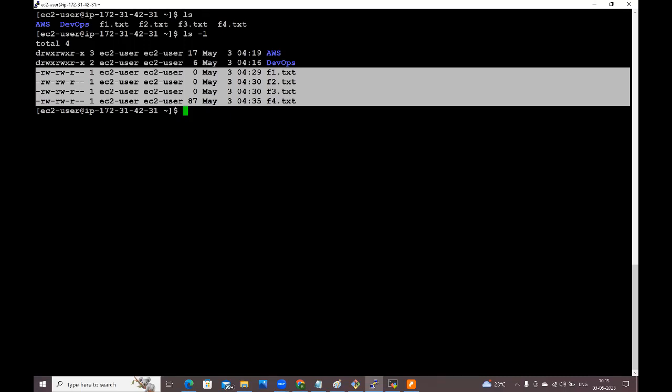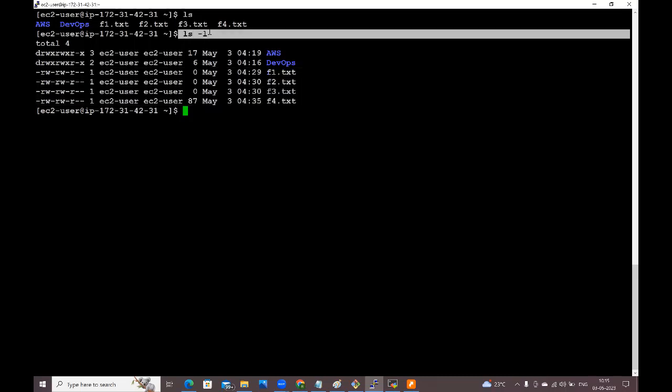How will you get this information? Long list. ls -l will print the long list of the files. By seeing the first character, we can tell whether it is a directory file or a text file. With -l, we can apply multiple options, guys. See here, first AWS is there.